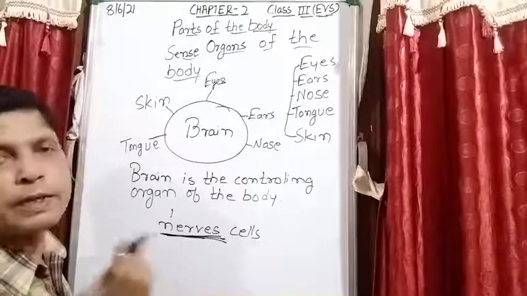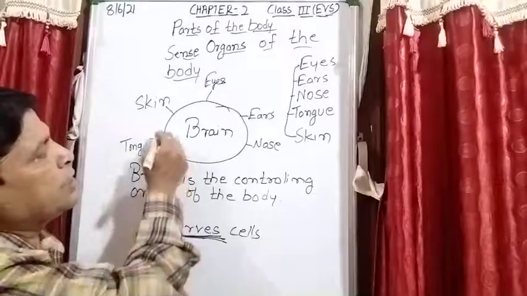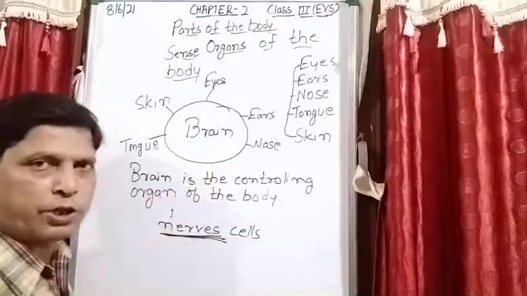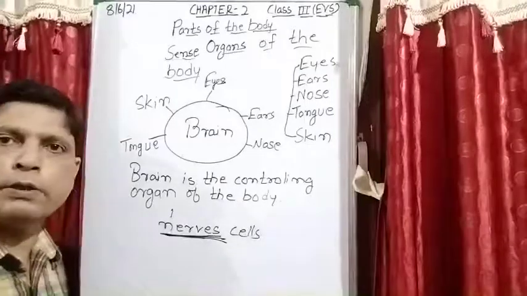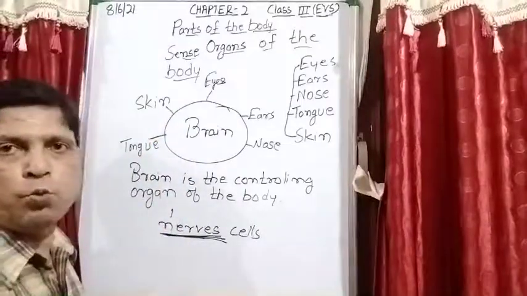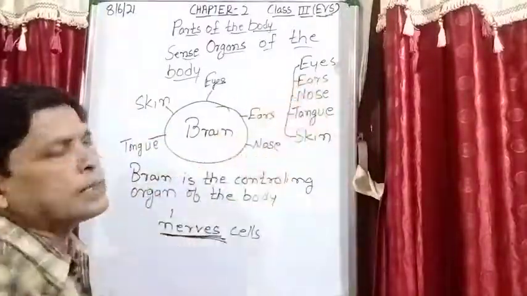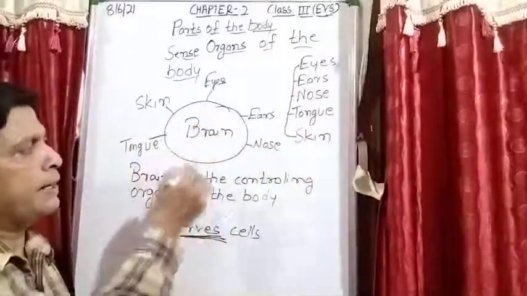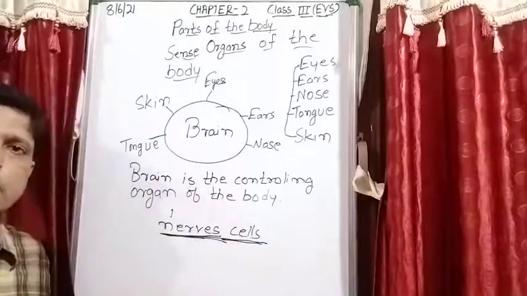अब आपको समझ में आया नर्व सेल्स क्या होते हैं. ठीक है, आपके बॉडी में these all are connected to the brain. ब्रेन क्या है? हमारा कंट्रोलिंग ऑर्गन है. All the actions of the brain are very fast, very quick action taken by the brain. So all the action whatever we do, that is due to our brain. So all these sense organs, that is your eyes, ear, nose, tongue, skin, they all are connected to the brain by nerve cells. Is it clear?